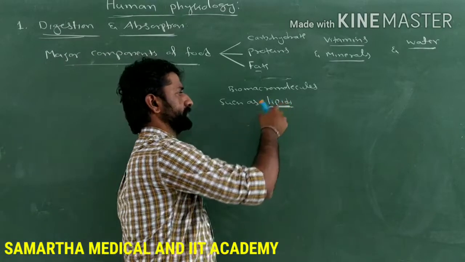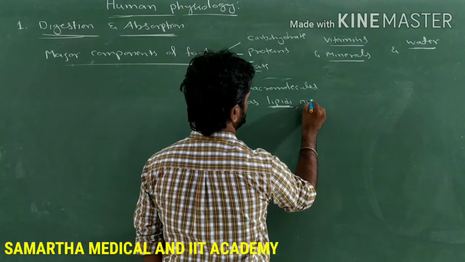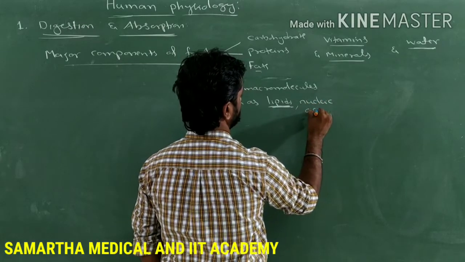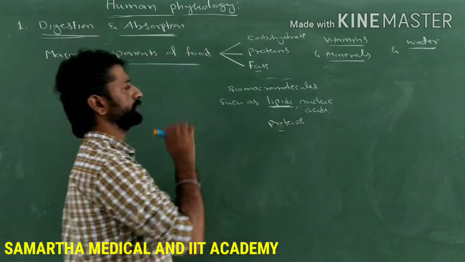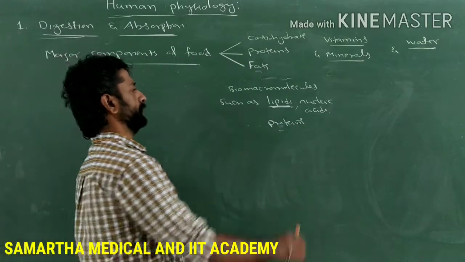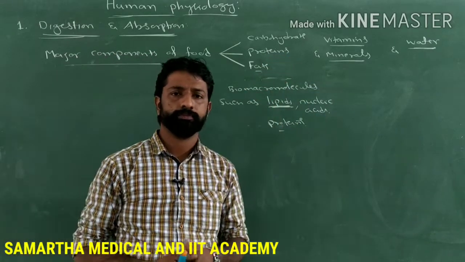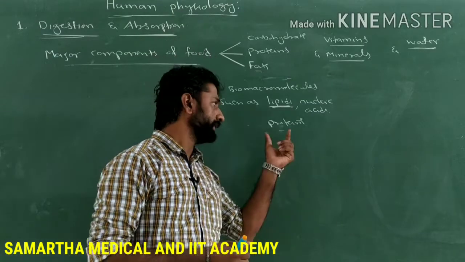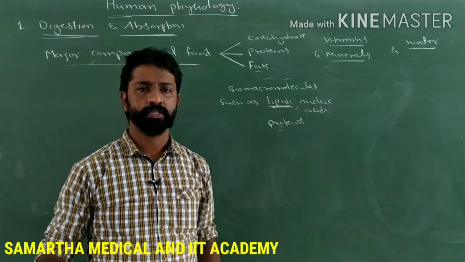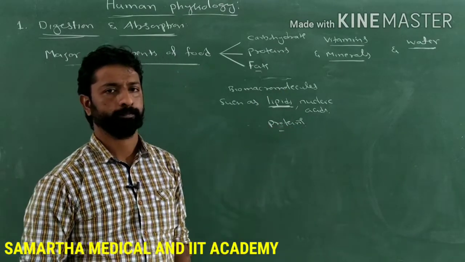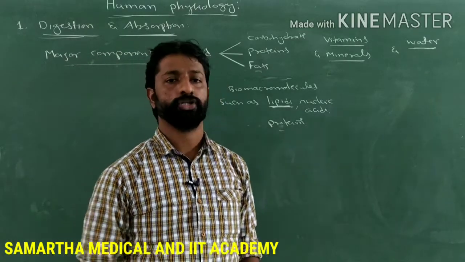So lipids, nucleic acids and proteins come under macromolecules, and these components present in the food cannot be utilized by our body in their original form. They must be broken down into simple absorbable form. Then only our body absorbs these nutrients in order to utilize them for generating energy.